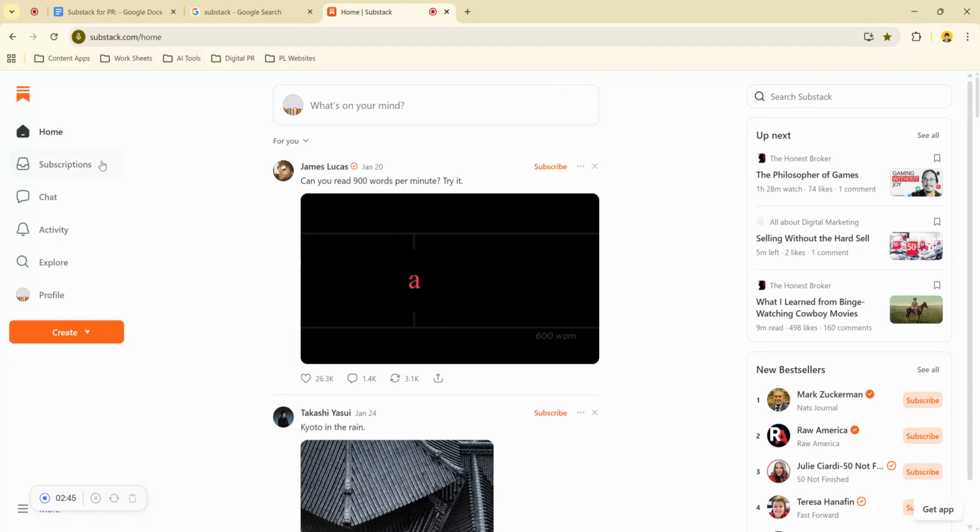So the first one here, this is your subscriptions. This is where all the newsletters you follow live. So it's either free or paid. You can manage subscriptions here. You can see the payment status, or you can unsubscribe if you want. It's basically your personal library right here.